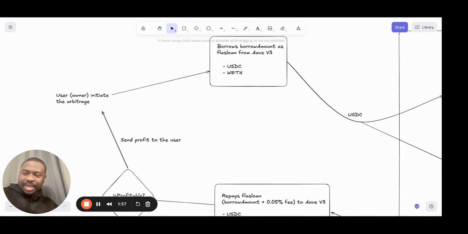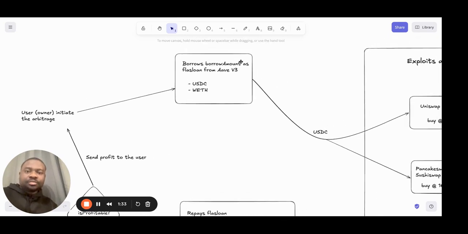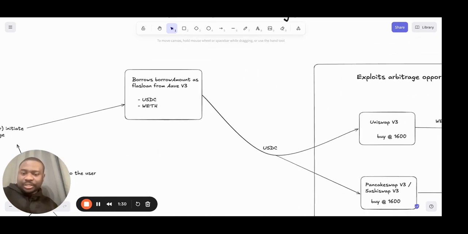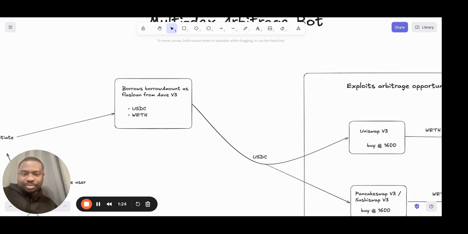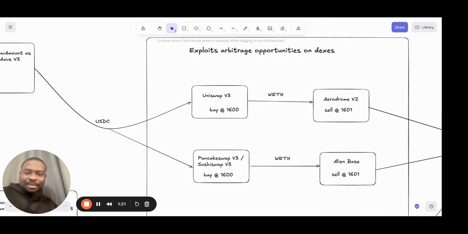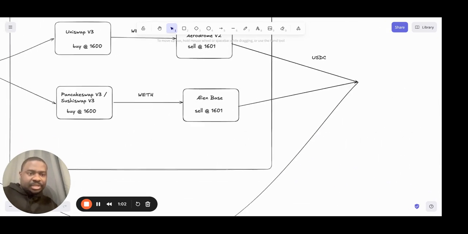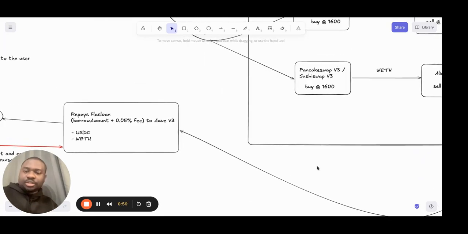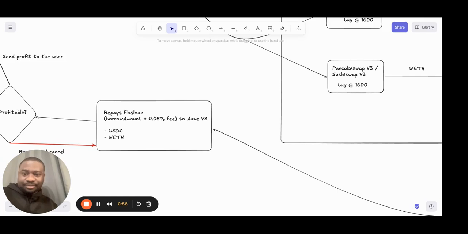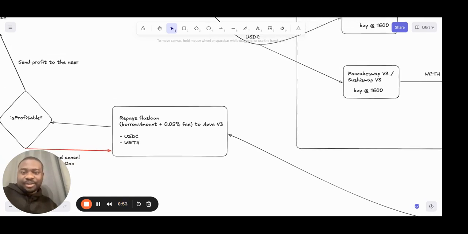Our bot will be able to take a flash loan from Aave V3, and it will take assets like USDC or WETH. That's what we are going to be borrowing, and it will also have the capability to swap on these 5 different decentralized exchanges, namely Uniswap V3, Aerodrome V2, Pancakeswap V3, Sushiswap V3, and alienbase. Then after the swap, it's going to repay the flash loan on Aave V3 with 0.05% fee.